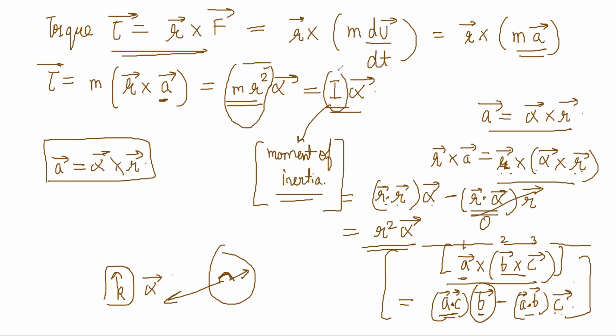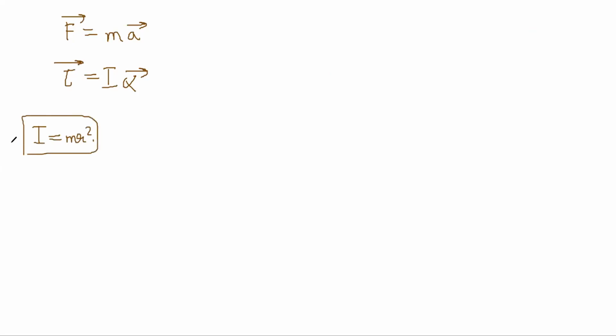I is taking the place of mass, right? So the correspondence between the normal kinematic stuff and rotation is what you need to see. Here torque took the place of force and I took the place of m, and I is equal to m r square. This is for a simple case. We will do the more general cases soon.